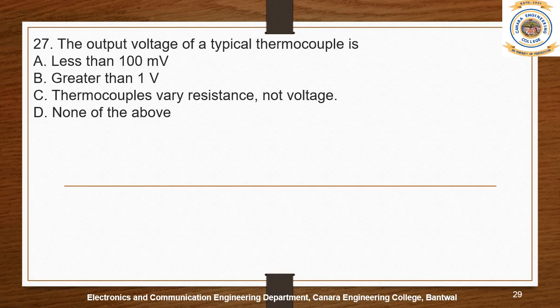The output voltage of a typical thermocouple is less than 100 millivolts, I guess. Yes.